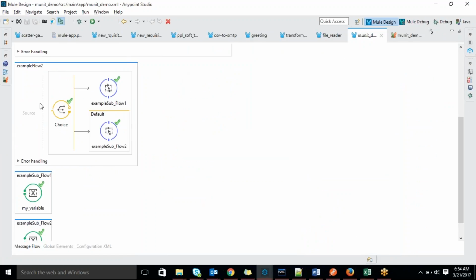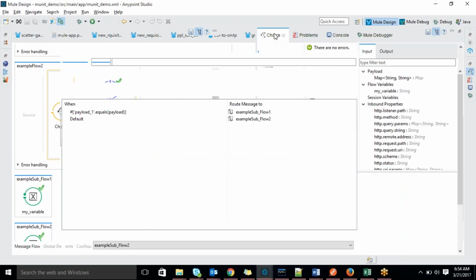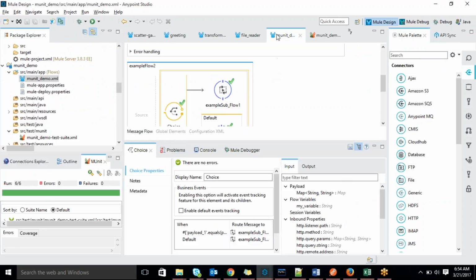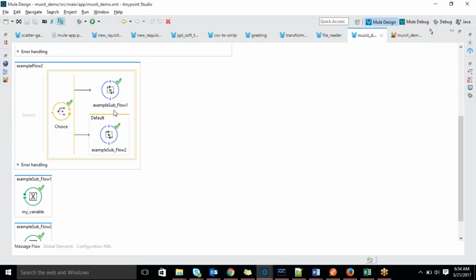In this I kept a choice condition. Based on the user input, if payload 1 equals payload and the condition is satisfied, it will jump to examples of flow 1, else it will jump to examples of flow 2. So it's kind of routing. Once it comes to examples of flow 1, I kept another flow reference, and it will jump to subflow 2. So this is my flow.